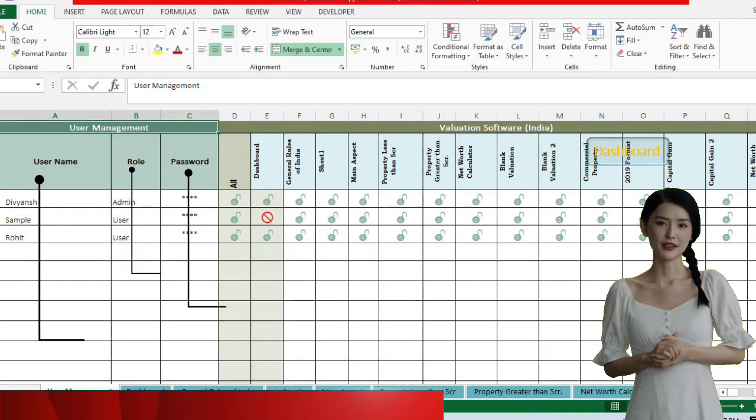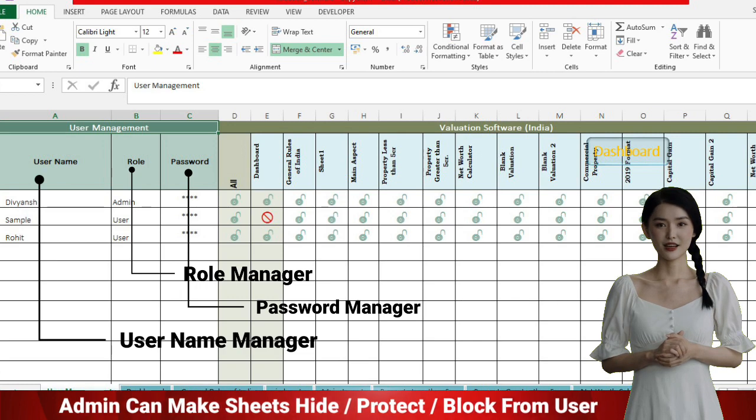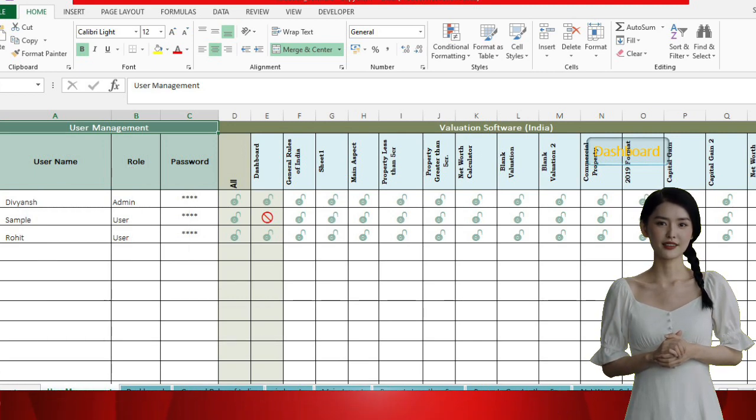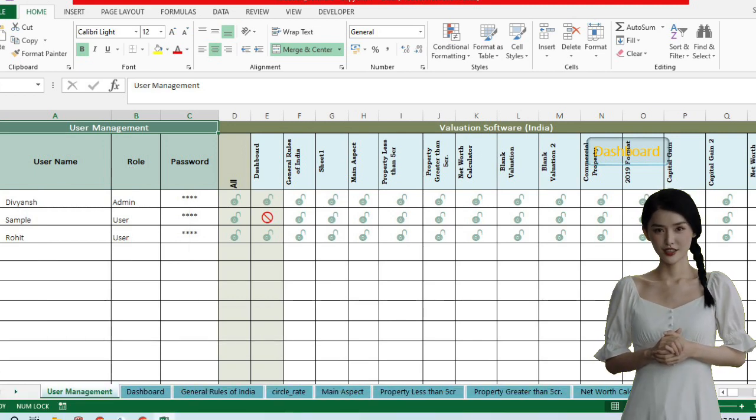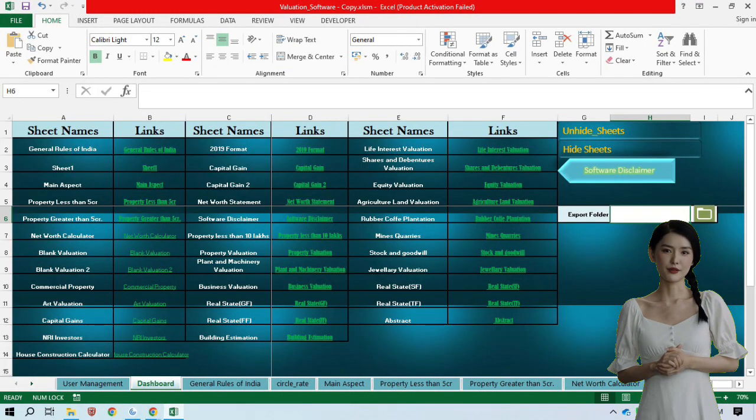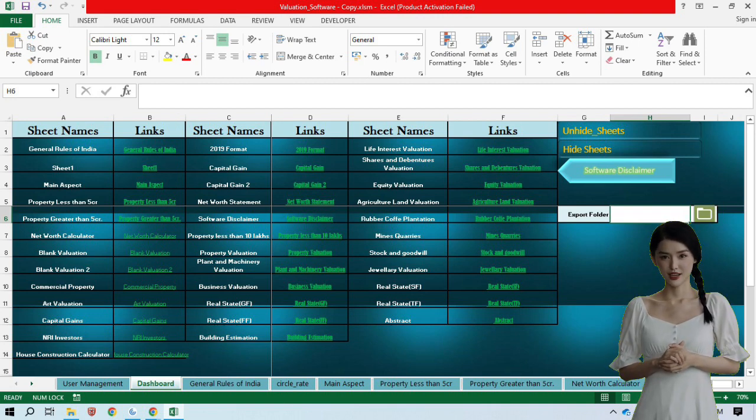With our user management sheet, administrators have full control over user access and permissions, ensuring a secure and tailored experience. Introducing our powerful dashboard, your gateway to streamlined navigation and seamless access to all sheets within your valuation software.